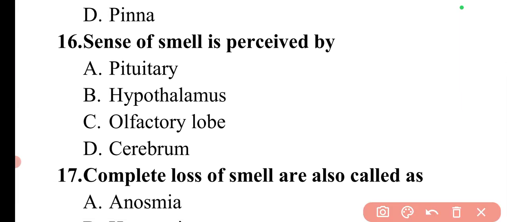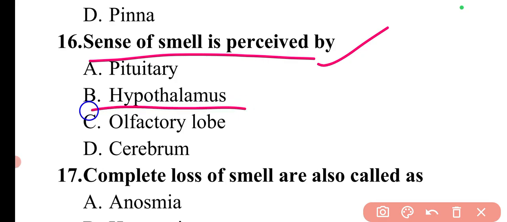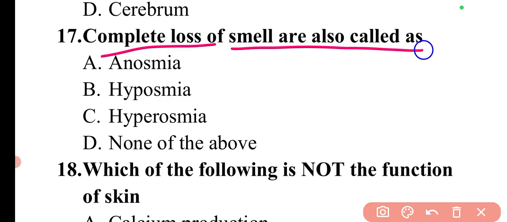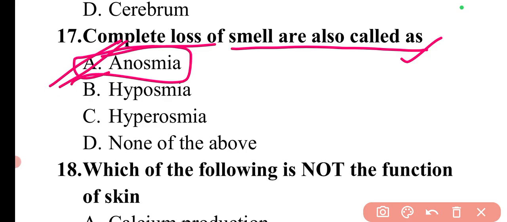Then next question is sense of smell is perceived by. So the sense of smell is perceived by olfactory lobe. So option C is correct. Next question is complete loss of smell is called as. So complete loss of smell is known as anosmia. So here option A is correct.